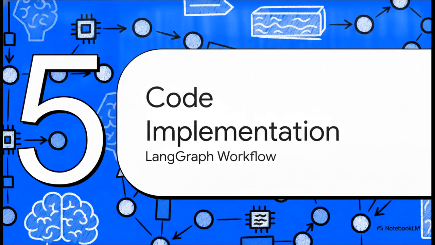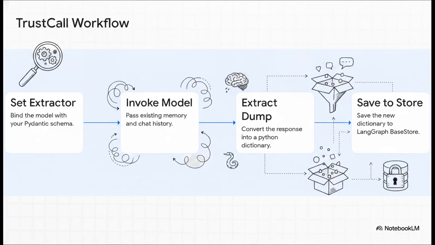Section 5, LangGraph implementation workflow, putting it into code. All right, let's dive into the actual LangGraph implementation workflow to see how this comes to life. The Trust Call workflow in your agent follows these 4 exact steps, which beautifully isolates the memory update process from the rest of your agent's chatter. First, we create the extractor with our schema. Second, we invoke the model, passing the existing memory and the chat. Third, we extract the model dump. And fourth, we put it into our LangGraph base store.